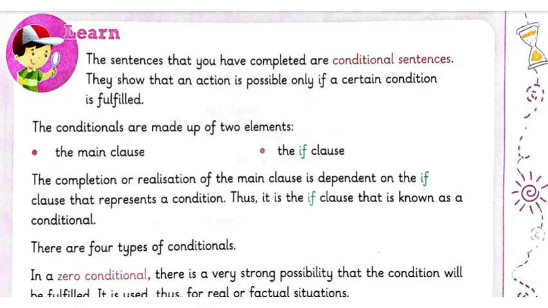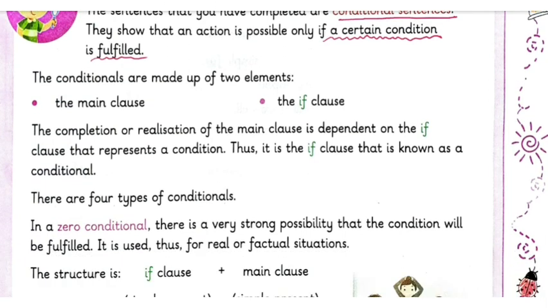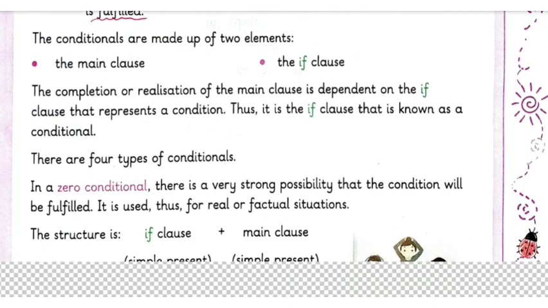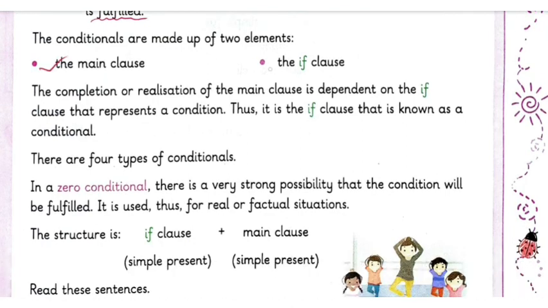Now the sentences that we have completed are conditional sentences. They show that an action is possible only if a certain condition is fulfilled. So here we are fulfilling certain conditions. The conditionals are made up of two elements, the main clause and the if clause.